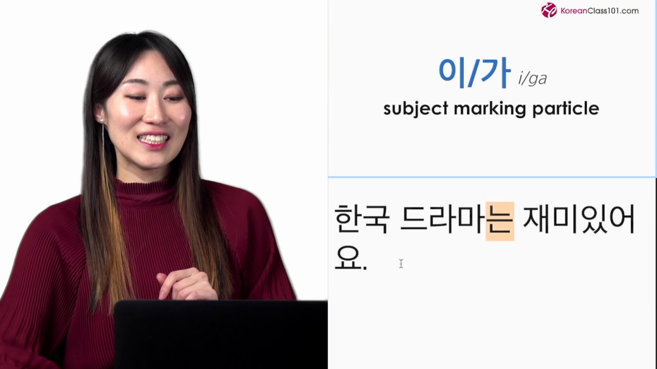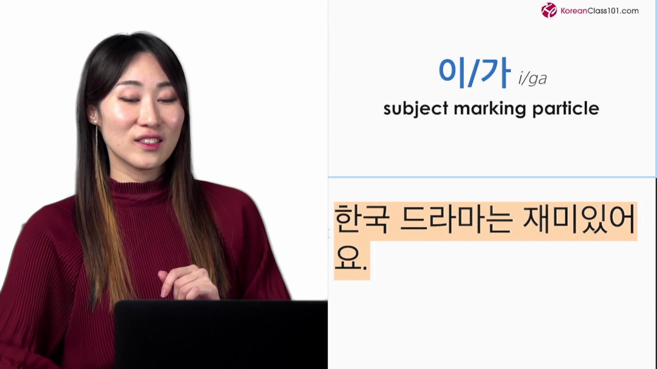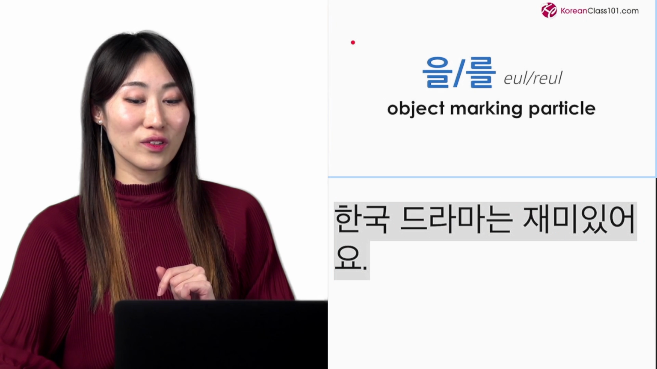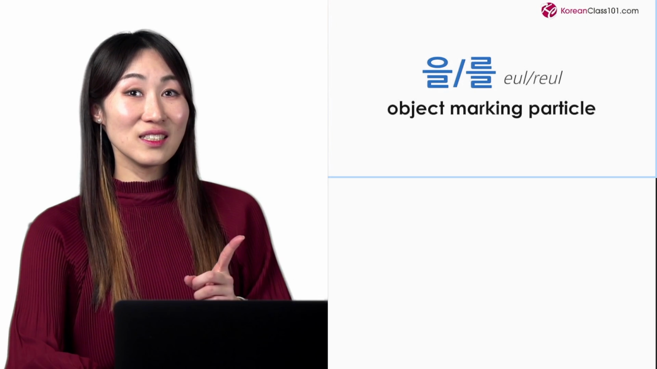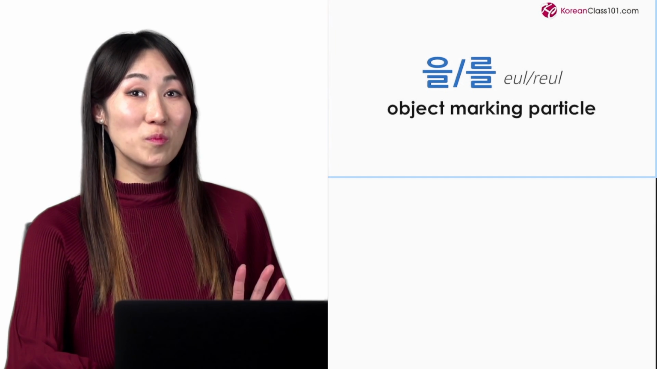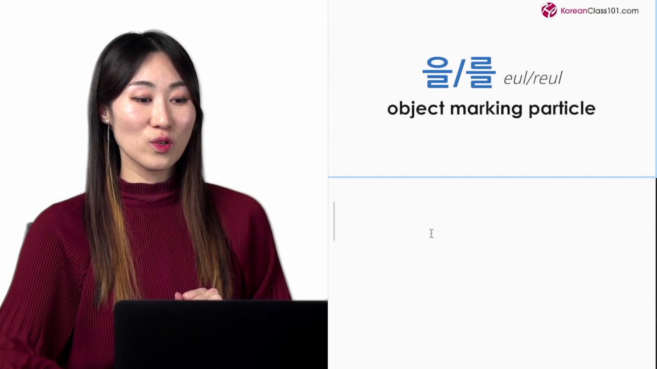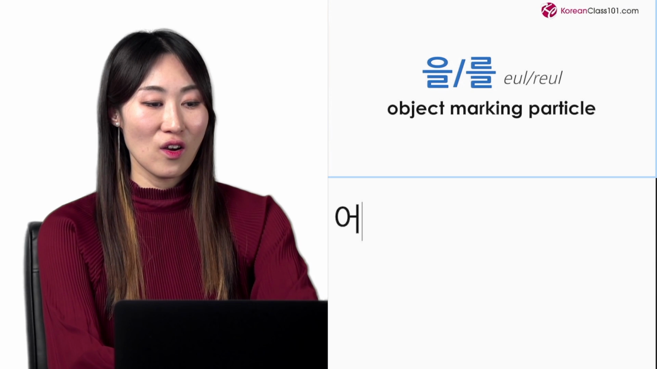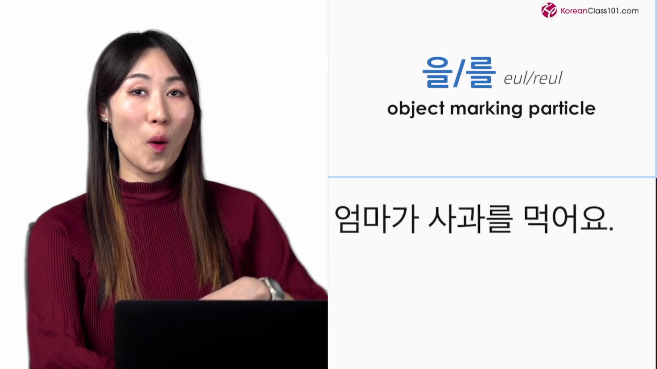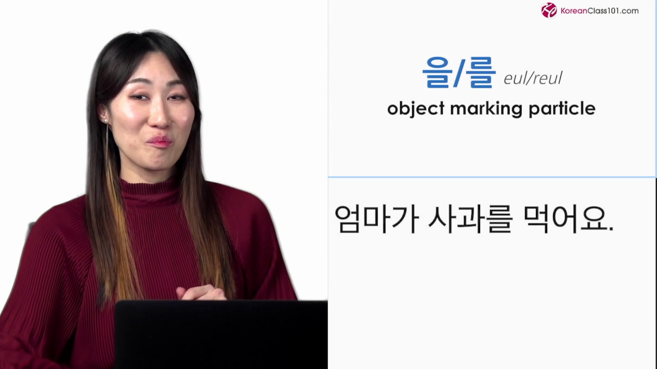이 or 가, 이가. This is called subject marking particle. And let me show you another one. 을 or 를. These are object marking particles. So let me show you how I write this. 엄마가 사과를 먹어요.